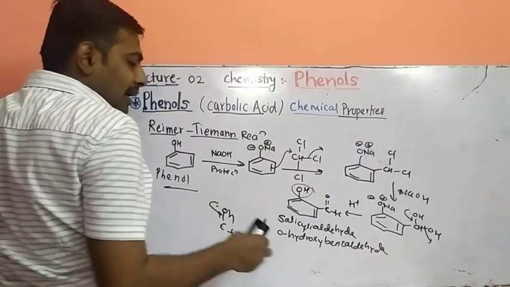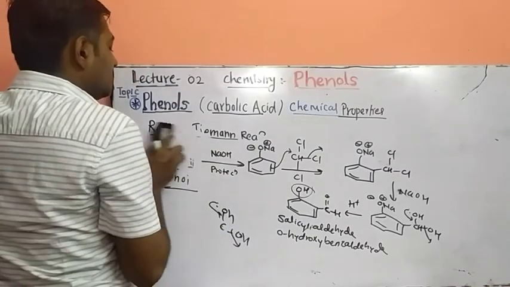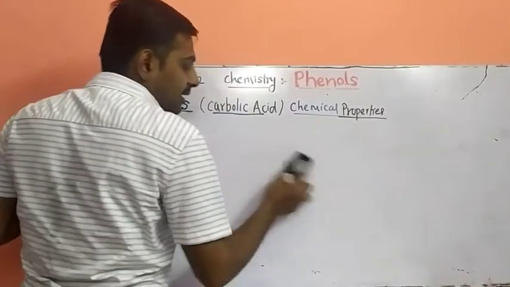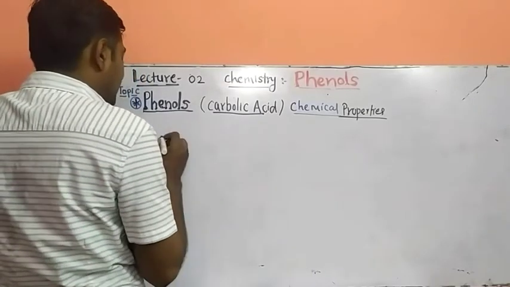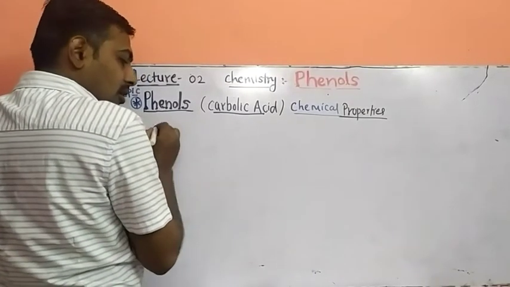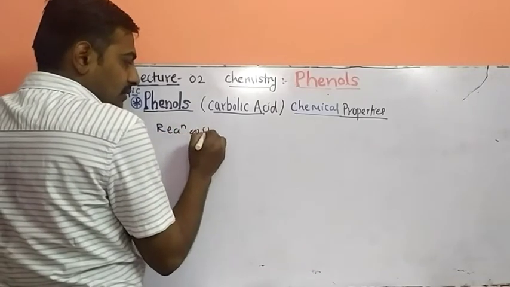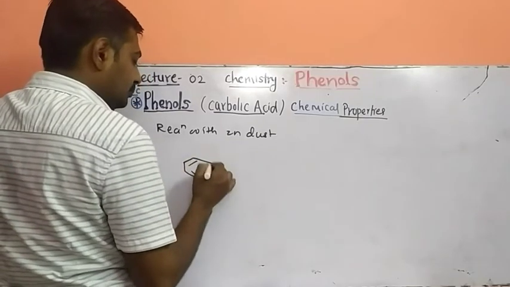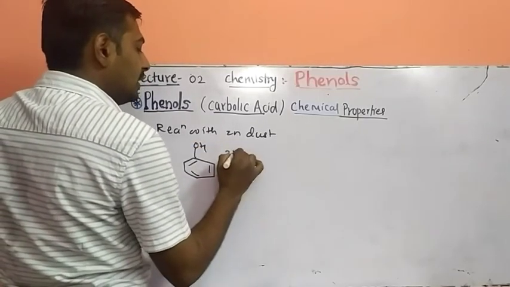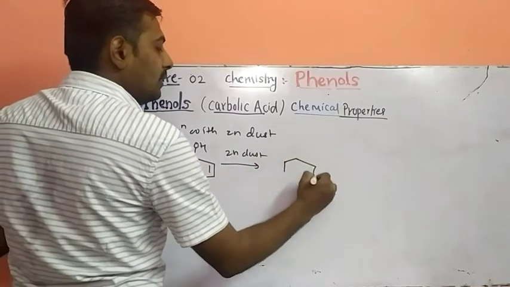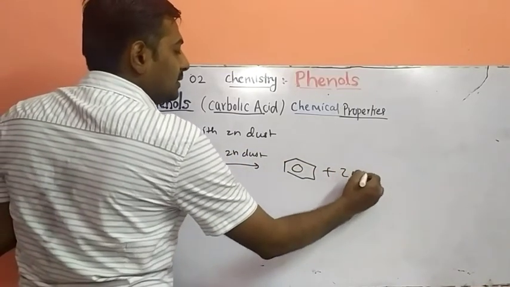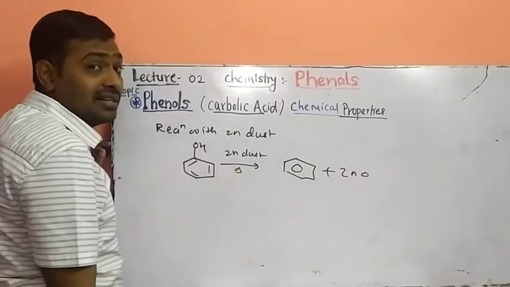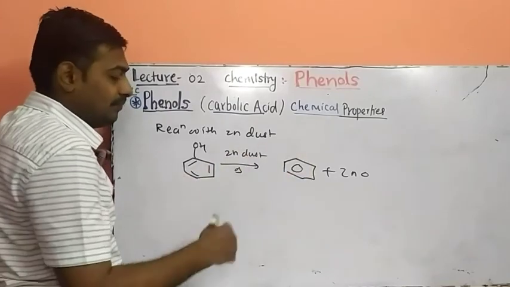This is the Riemer-Tiemann reaction. Next reaction, the reduction reaction, or reaction with zinc dust. That reaction was already studied in standard 11 in the preparation of benzene, called the reaction with Zn dust. When phenol is reacted with zinc dust, you will get benzene as a product plus ZnO as a byproduct. In the presence of heat, this reaction is called the reduction of phenol into benzene.